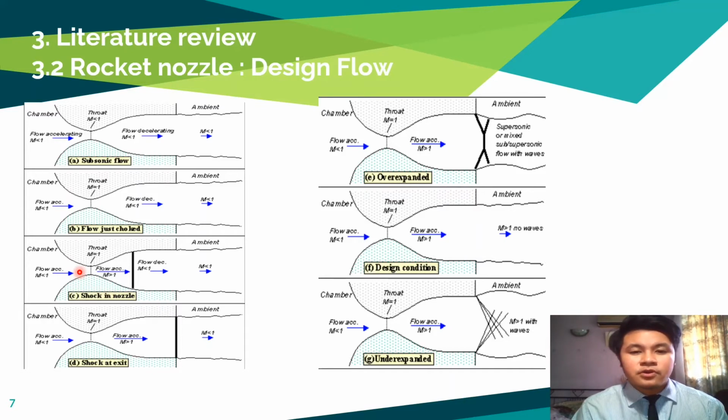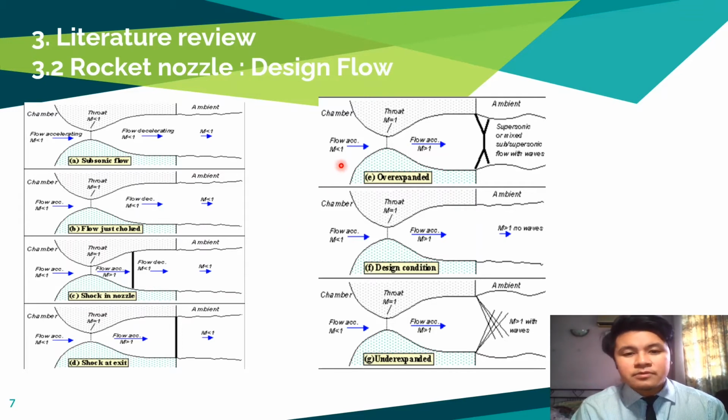In this regime, if you lower or raise the back pressure, you increase or decrease the length of supersonic flow in the divergence section before the shock wave. This can be seen in figure 3C. If you lower the back pressure enough, you can extend the supersonic flow all the way down the nozzle until the shock is sitting at the nozzle exit, as shown in figure 3D. Because you have a very long region of acceleration, like in this case, the flow speed just before the shock will be very large. However, after the shock, the flow in the jet will be subsonic.